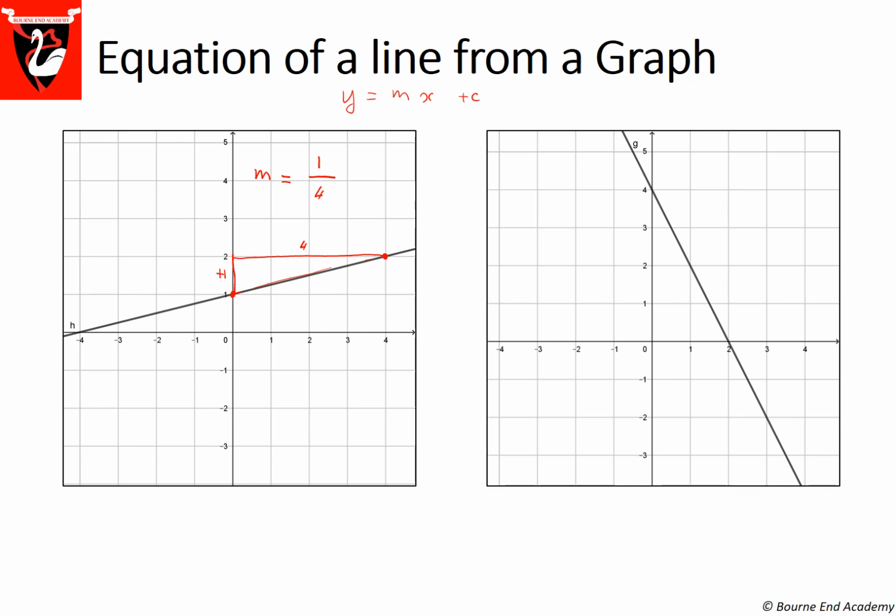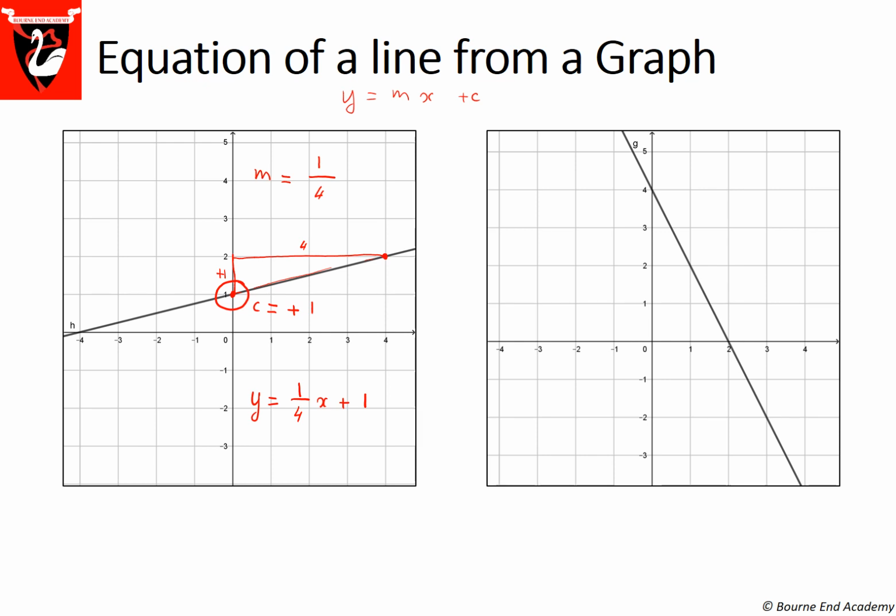Part 2. I now need to find the y-intercept, which is where the y-axis intercepts the line. In this case, the y-intercept, c, is going to be positive 1. The equation of the line is y equals 1/4 of x plus 1. The gradient can be a decimal, it can be a fraction. It's better to keep it as a fraction rather than a decimal.